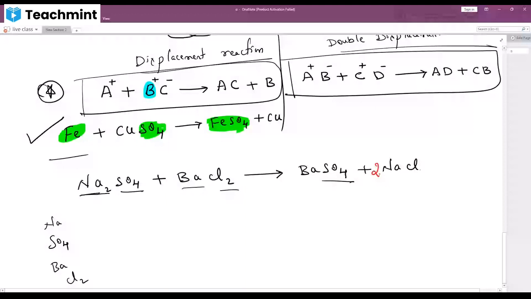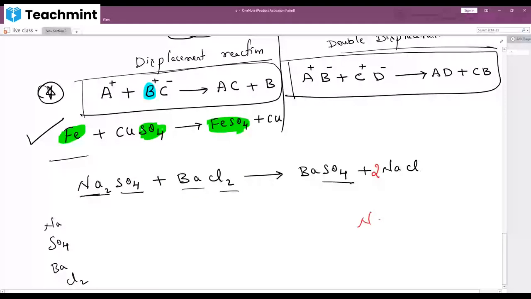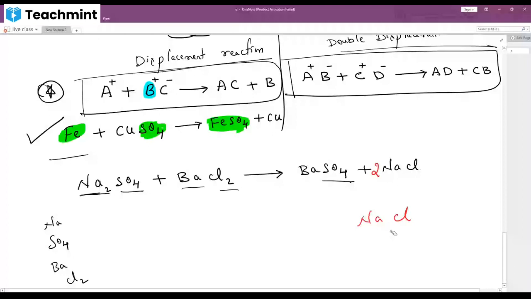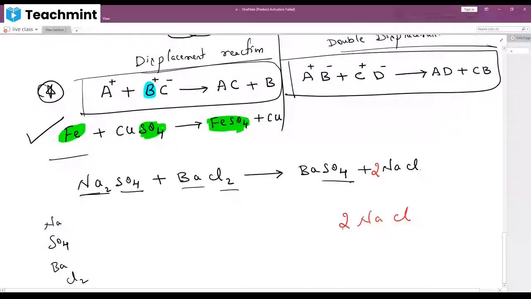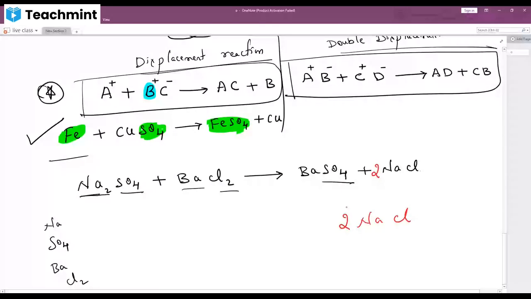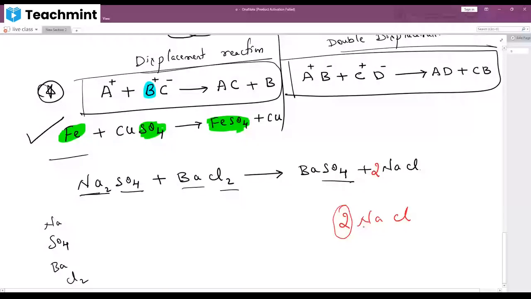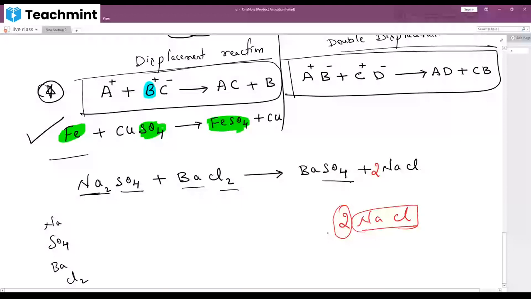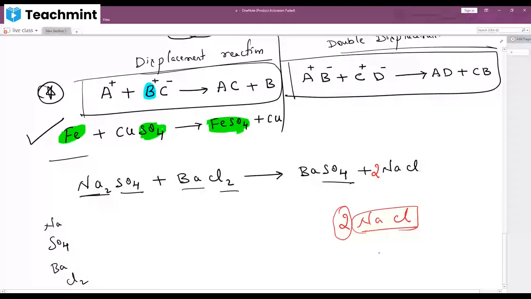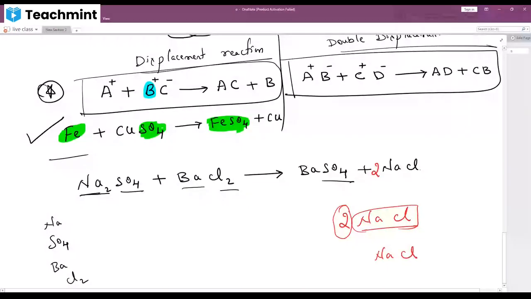See, here NaCl is there. You cannot put 2 here in between. Whenever you have to put any number, you have to put it in the beginning. That is the rule while you balance a chemical reaction. When you balance a chemical reaction, whenever you have to add a number, you have to add it at the start of the element. If you write 2 in the beginning, then what happens? First it was 1 Na, 1 Cl. Since we write 2 here, it becomes 2 Na and 2 Cl. Now even Cl also will get changed.